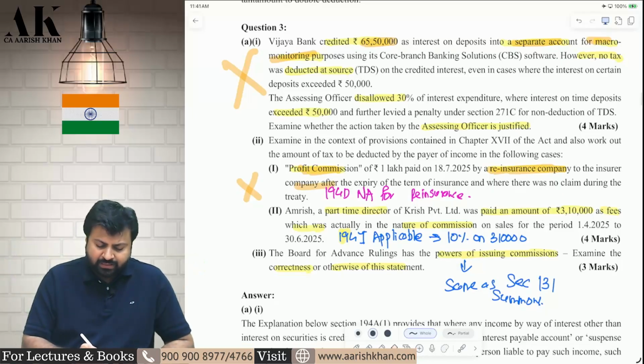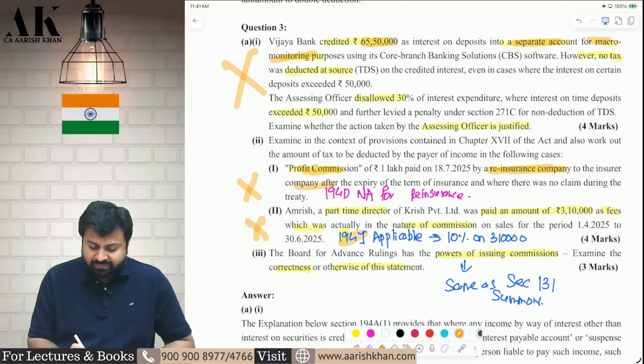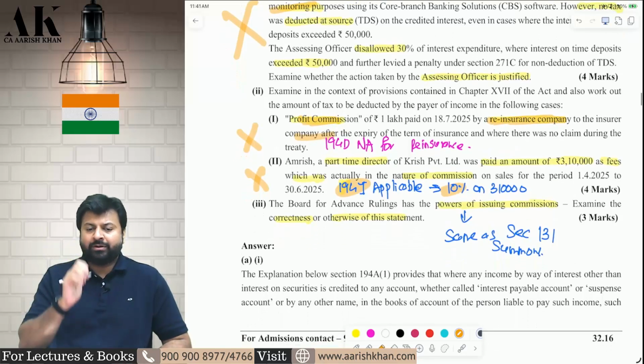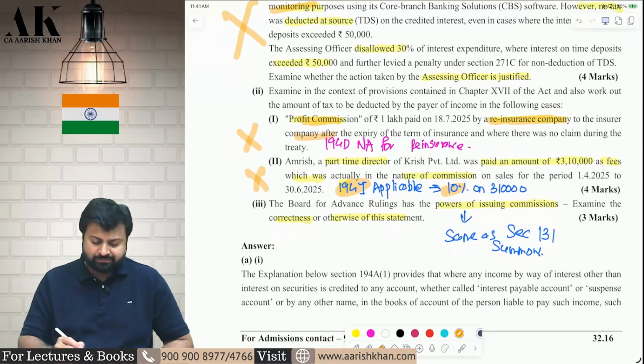Next one, we have just done that if you make some payment to a director over and above salary, then you have to deduct TDS under 194J at the rate of 10%. I hope it is clear. And the threshold is also not applicable. Do you remember, in the previous MTP we have done?